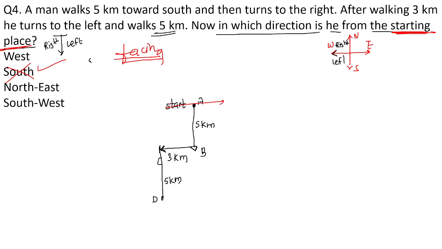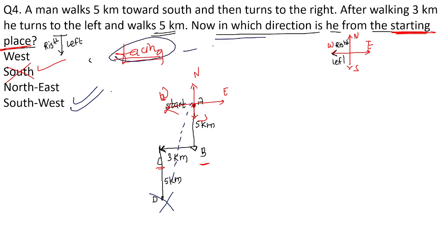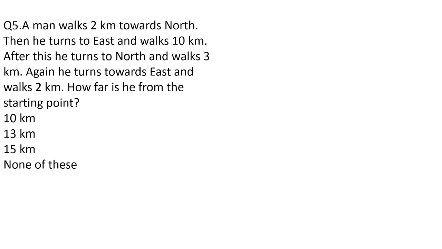It means we have to draw this reference diagram on the starting point. If they had asked about point B or point C, you would have drawn this reference diagram on that particular point. Okay, this one is north, east, south and west. So here if you look at the end point, it lies in between south and west. It lies in the southwest, so southwest is the correct answer for the given question. Please try to understand the difference between these two questions. Okay, moving ahead with the next question.